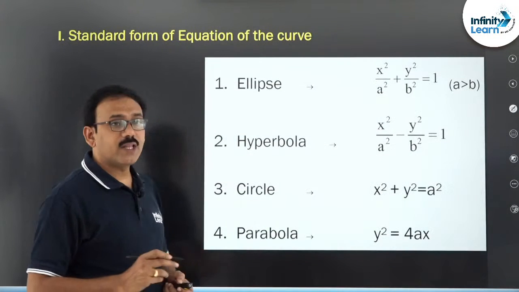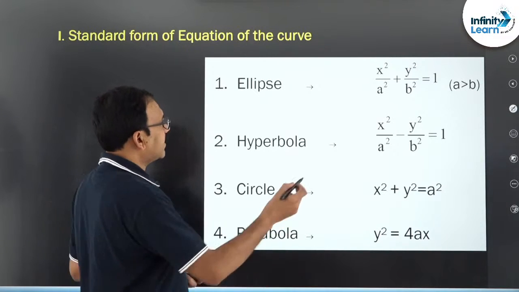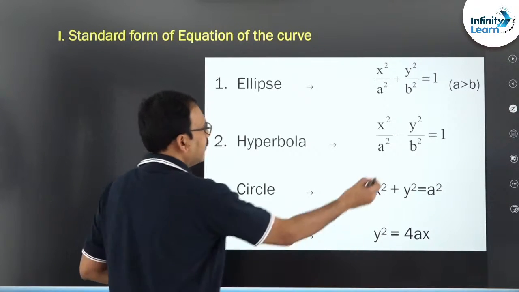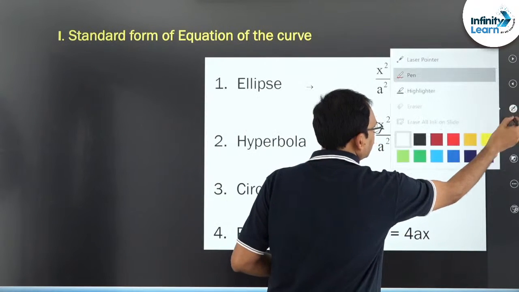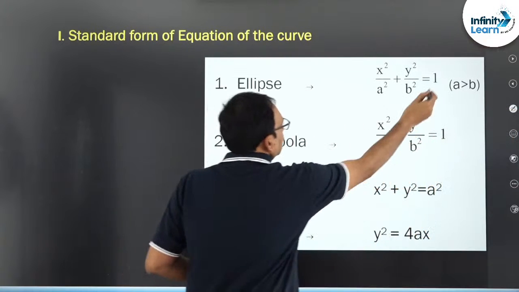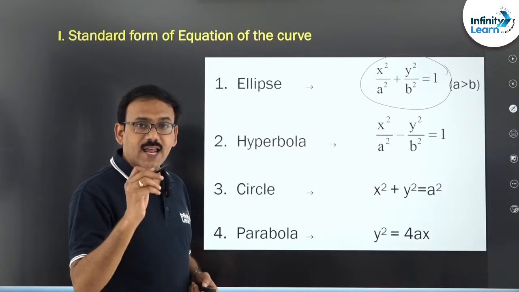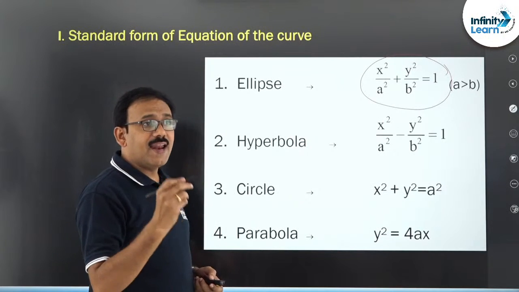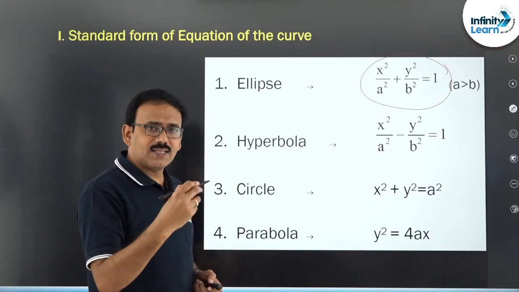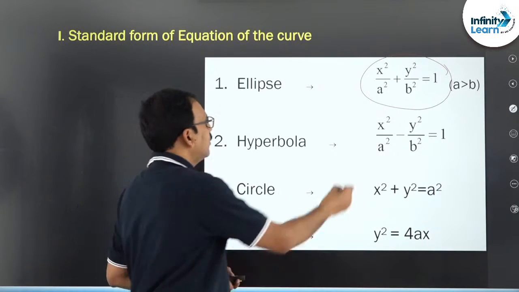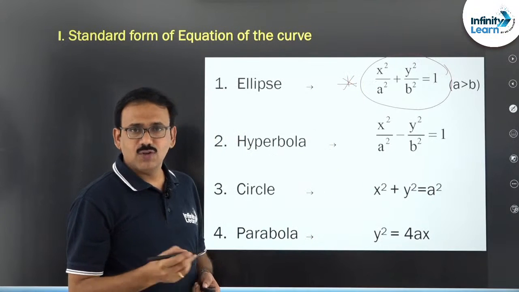The ellipse standard form is x square by a square plus y square by b square is equal to 1, where a is greater than b, that is important. If a is less than b, we call it the second case, and in that case the formula will vary. So in the first case, this is the equation you know well.